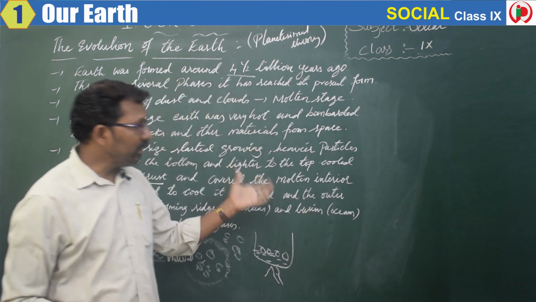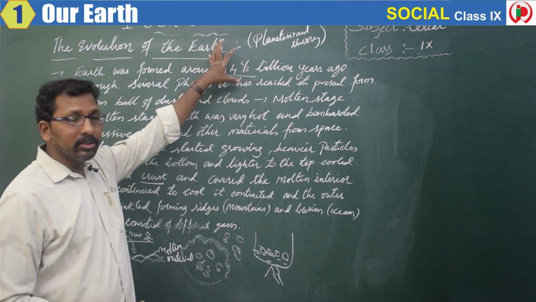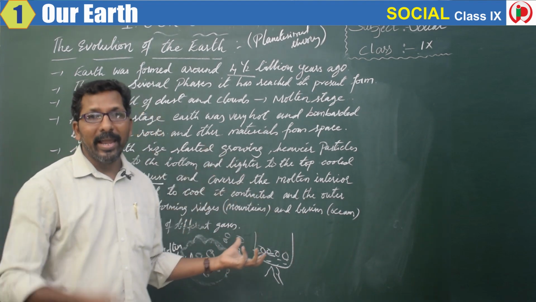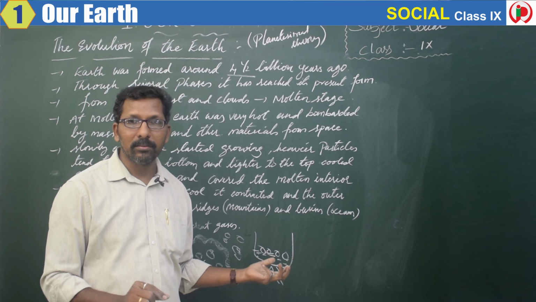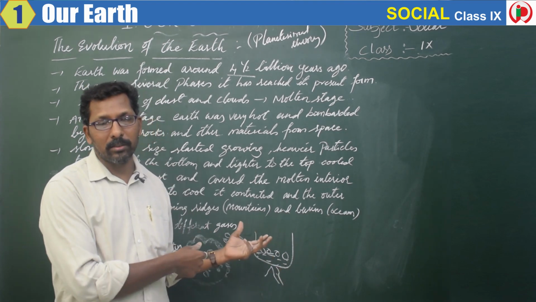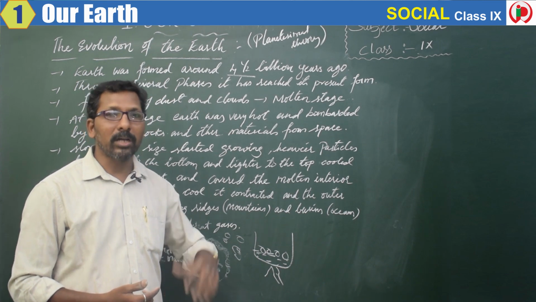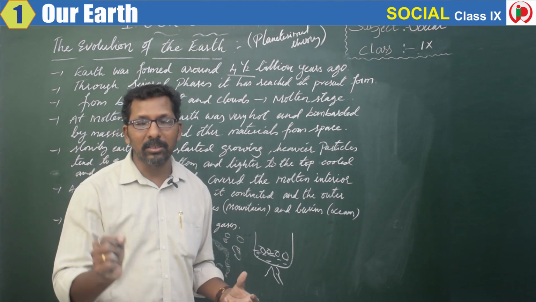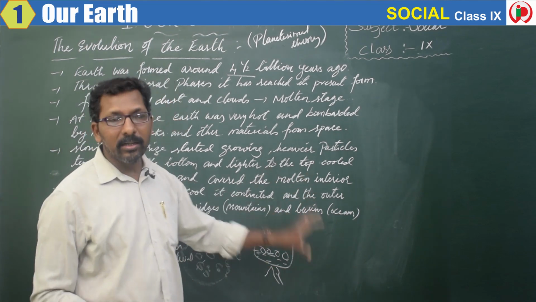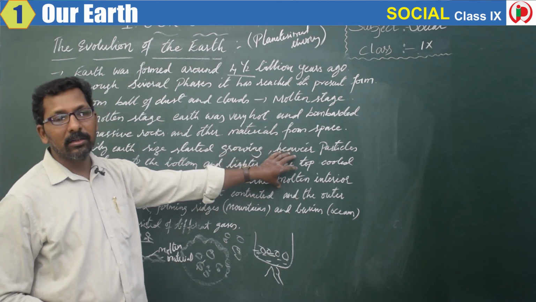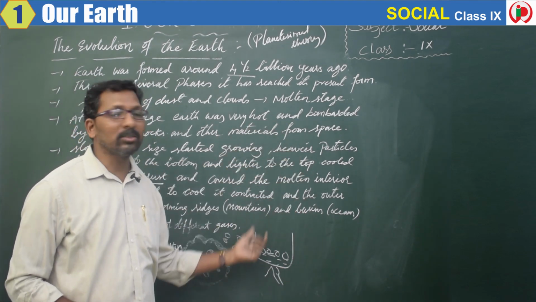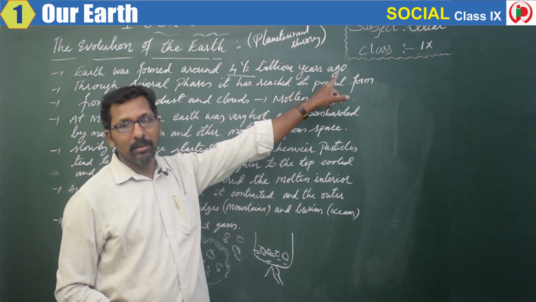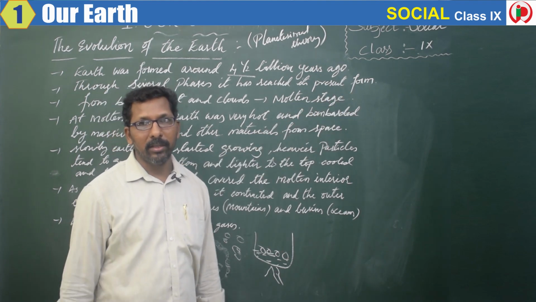When we conclude about the evolution of the earth, there is still a question: is this theory correct or not? In truth, it might be correct, because there are many stars formed in a similar way. But scientists are still doing research on whether the earth really was formed in these phases or not. Hope you have understood this evolution of the earth, or planetesimal theory. Next we'll go for the internal process of the planet Earth.